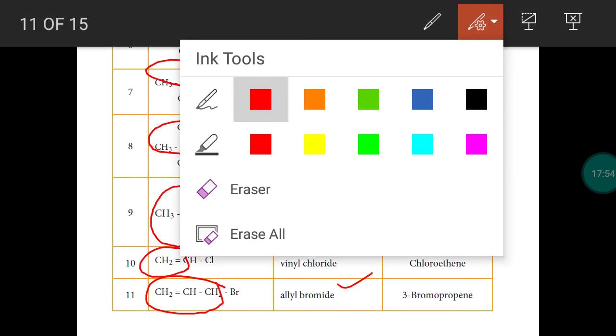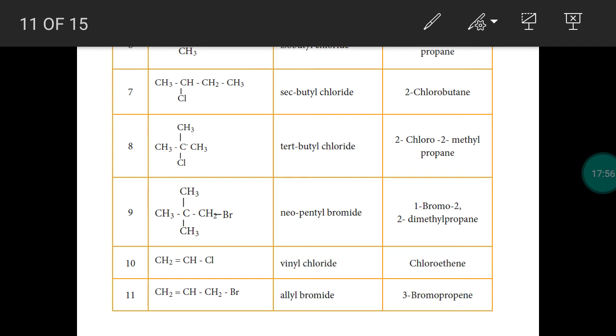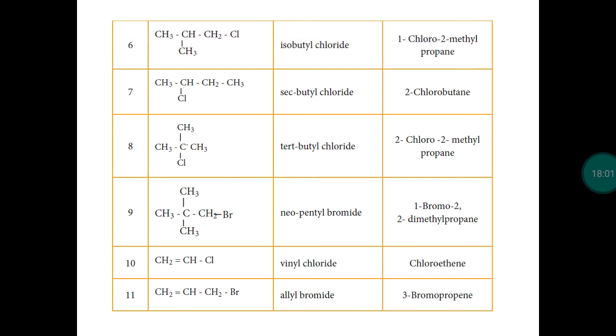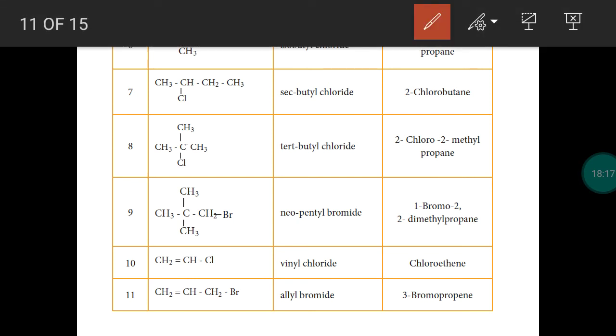So all these concepts we have already completed, so I am going a little bit fast. Next we have chlorine and one more substituent, methyl. Okay, so at the first carbon chlorine, at the second carbon a methyl group, so it is 1-chloro-2-methylpropane. And we have chlorine, so chloro, four carbon atoms, butane. Chlorine is on the second carbon, so this is 2-chlorobutane.